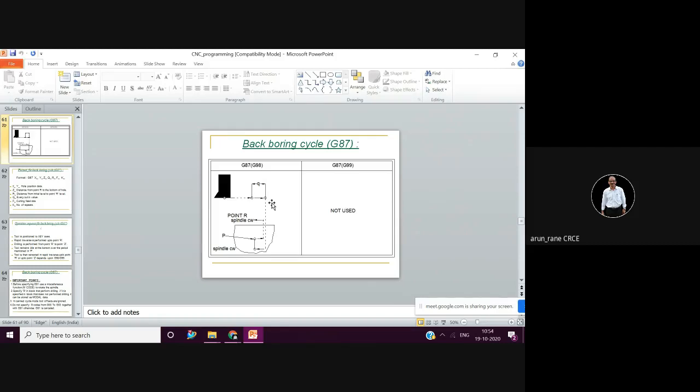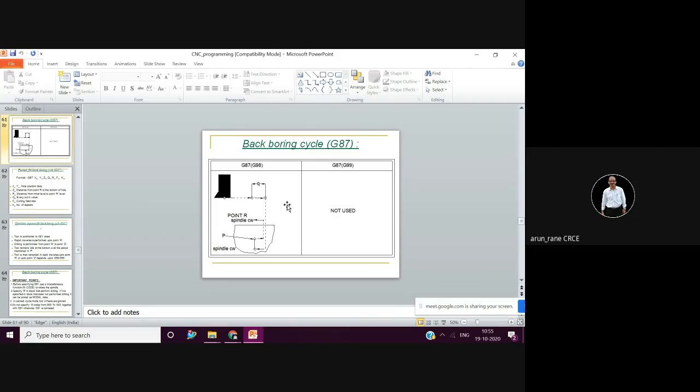Now the component is resting on the bottom face, so you cannot do any operation on the bottom face. At the most you can do operations on the 4 faces, and if your machine permits, then you can do it from the top face. So 5 faces.